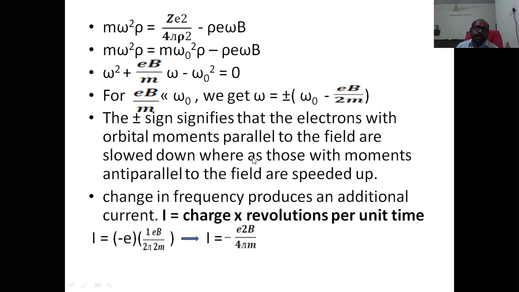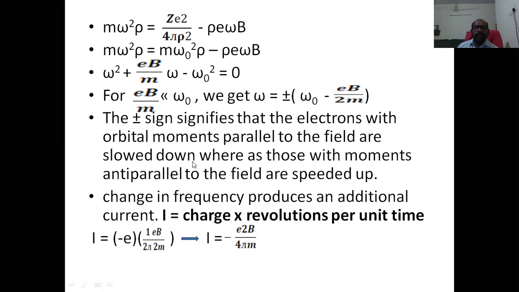In the other case, the minus sign, when the orbital magnetic moments are anti-parallel, the corresponding electrons are speeded up. Okay, this is the significance.